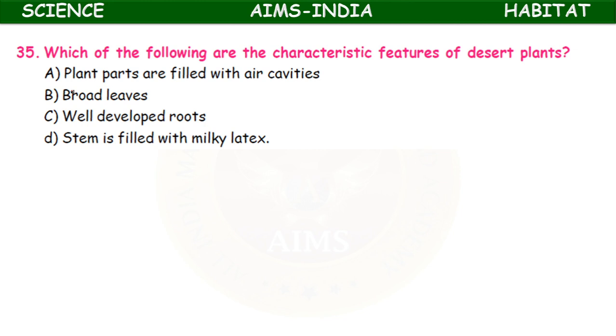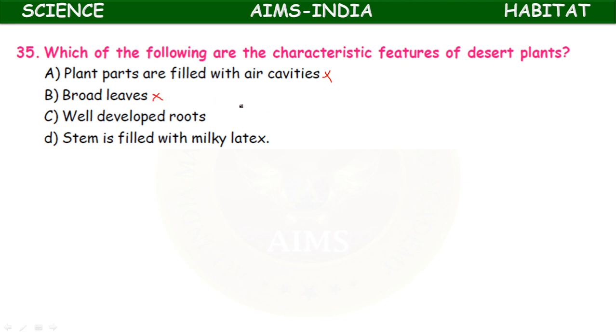Which of the following are the characteristic features of desert plants? Plant pods are filled with air cavities, broad leaves, well developed roots, stem is filled with milky latex. The plant pods filled with air cavities is wrong. Broad leaves: leaves are absent, so it is wrong.